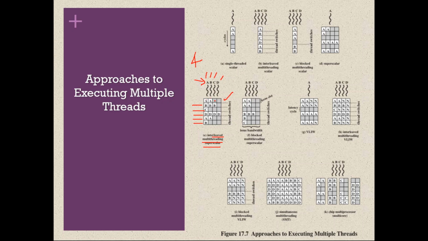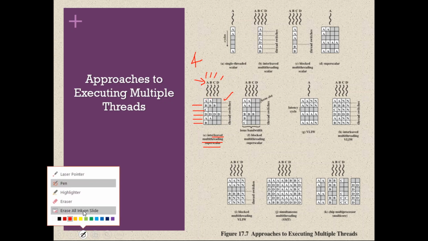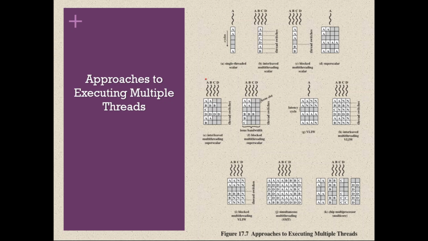During clock cycle 2, the processor context switches to thread B. So in each clock cycle, the processor executes only one thread. Thread A is for the first clock cycle. Once the first clock cycle is over, it switches to thread B. We have four execution units, so four instructions of B can be executed. It tries to fetch four instructions from B, but it got only 3 independent instructions, so it is executing those 3. At the end of the second clock cycle, the processor switches to thread C.